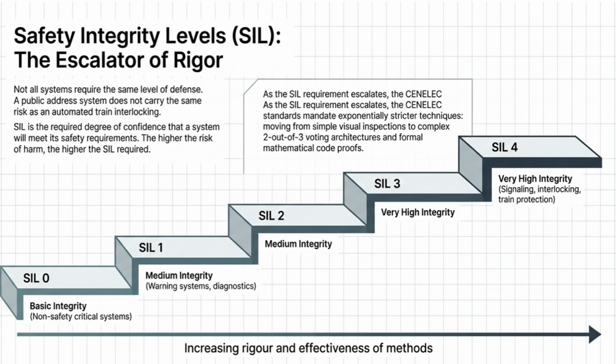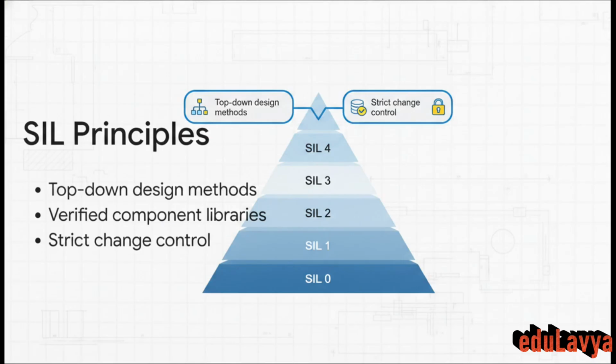The scale ranges from SIL 0, which is your basic integrity, all the way up to SIL 4, representing very high integrity. And moving up this scale exponentially increases the auditing, the documentation, and the validation required during the engineering process. If you want to achieve a rigorous SIL 4 rating, you absolutely must employ strict top-down design methods, heavily verified component libraries, and absolutely rigid change control.